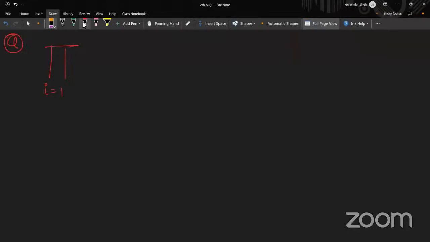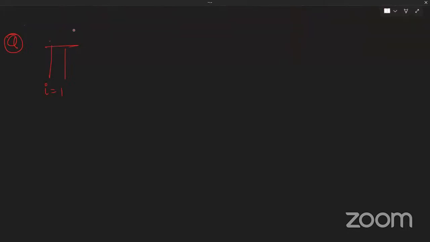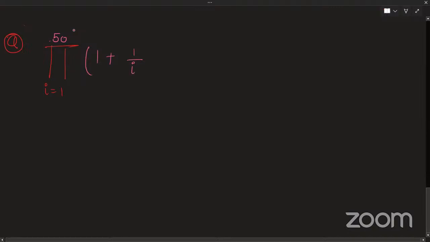So the pi operator. I hope every one of you now understands the pi operator. What is meant by the pi operator? Pi means multiplication of the terms. So i is going from 1 to n. Let me just take some value, any value. Can you tell me any value? 50. Okay, no issues. 50. So 1 plus 1 by i.